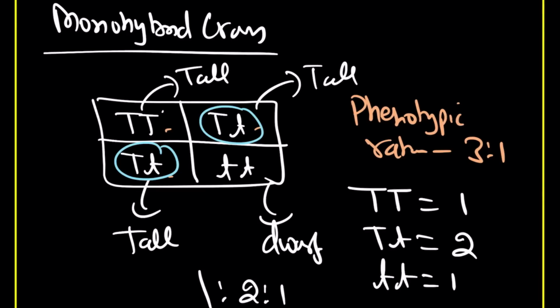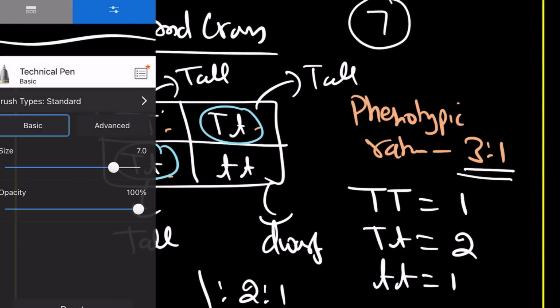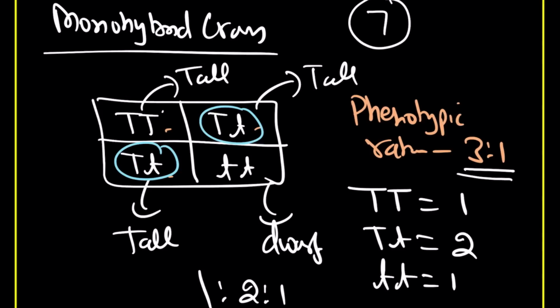So keep in mind, if you are going to solve a monohybrid cross, the phenotypic ratio is 3:1 and the genotypic ratio is 1:2:1. Now I have shown you one character, height, and Mendel performed the same cross with 7 characters, and in all the crosses he got this 3:1 ratio. So hopefully you have understood monohybrid cross.